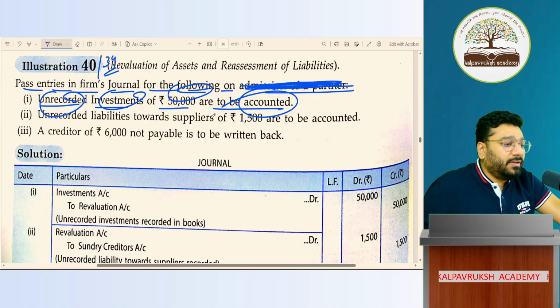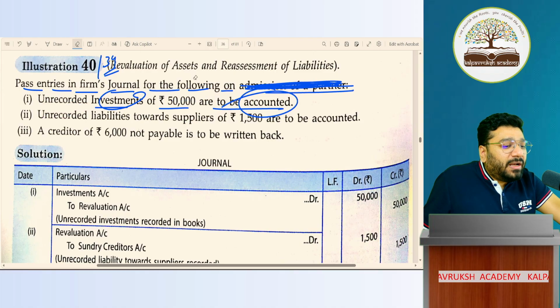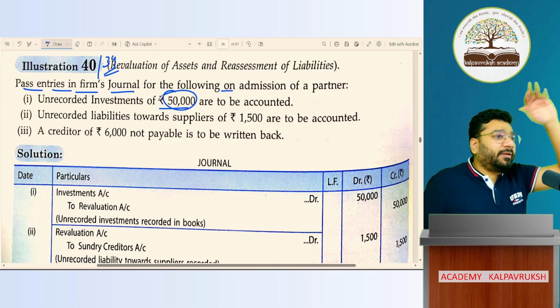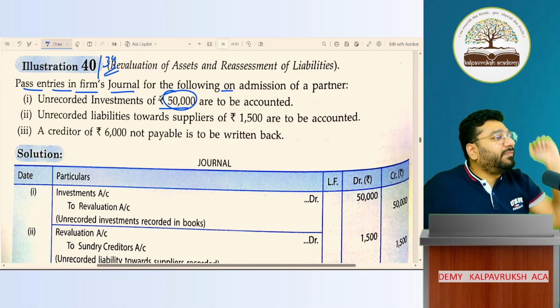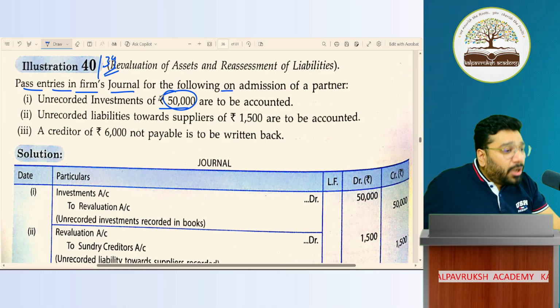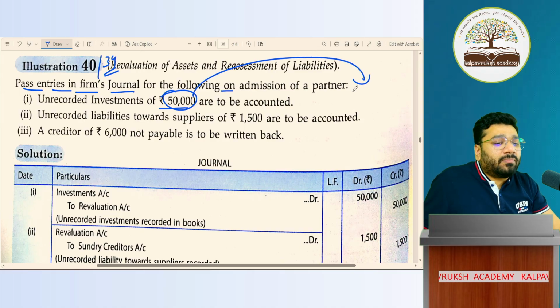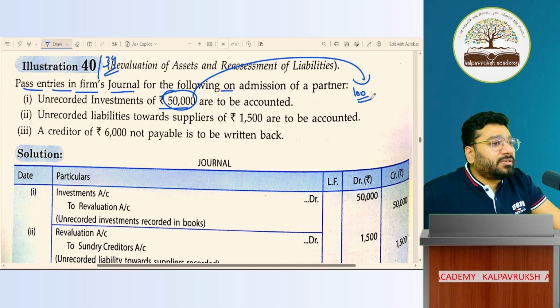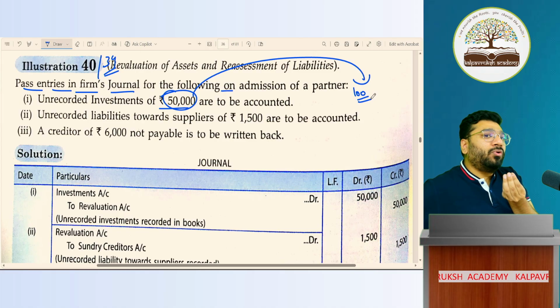What does it mean? Unrecorded investment 50,000 to be accounted means what? We actually had the investment earlier. We invested this 50,000 in the stock market. There was a stock market crash, because of which the investment became 100 rupees. So how much is my loss? 49,900 is loss. What will I do keeping only that 100 rupees in the books?